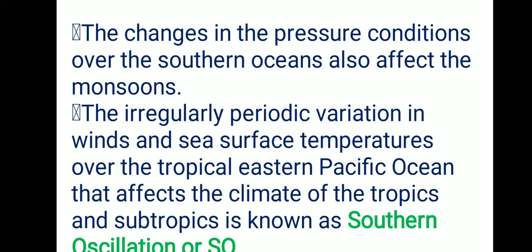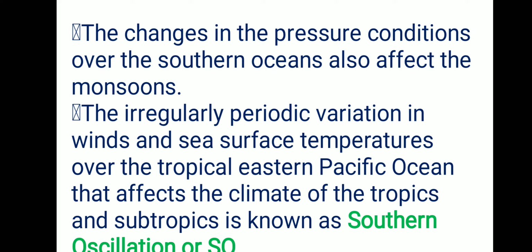The difference in pressure over Tahiti and Darwin. Darwin is in northern Australia. So the difference in the pressure condition is computed to predict the intensity of the monsoon. If the pressure differences are negative, it would mean below average and late monsoons.